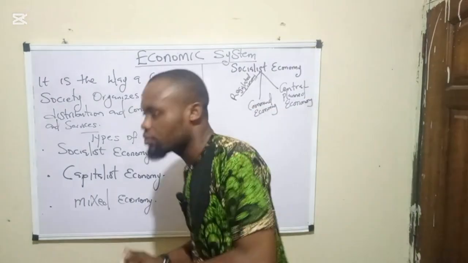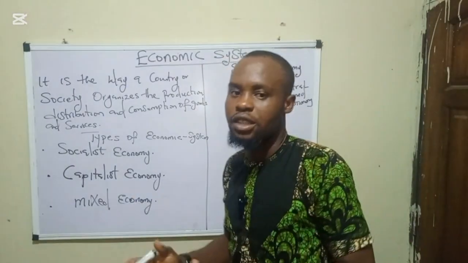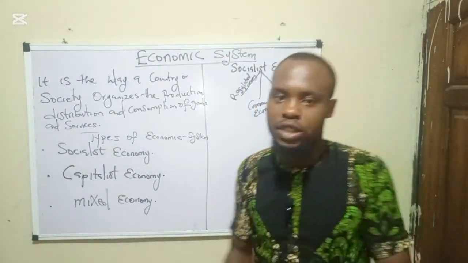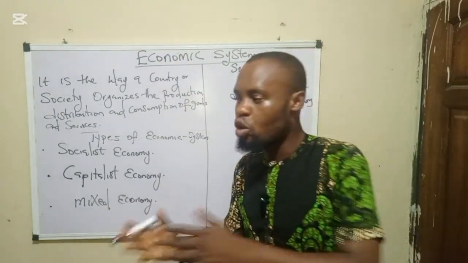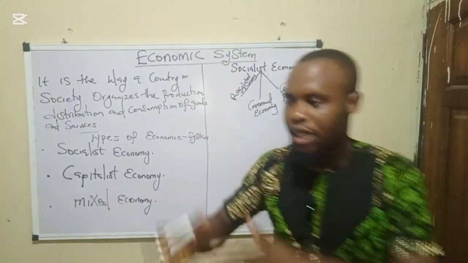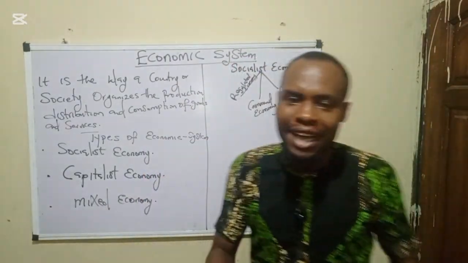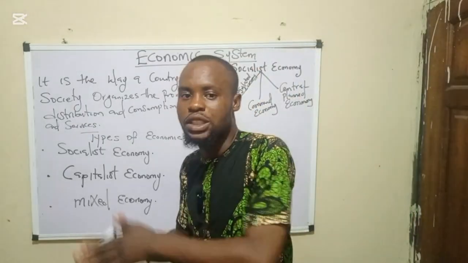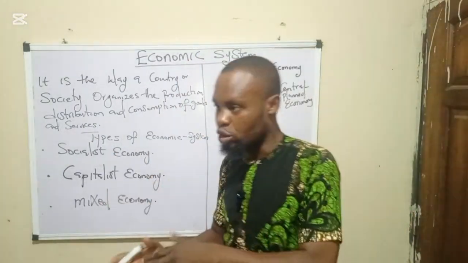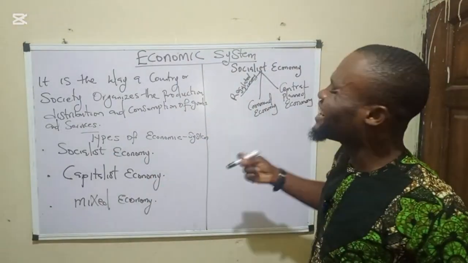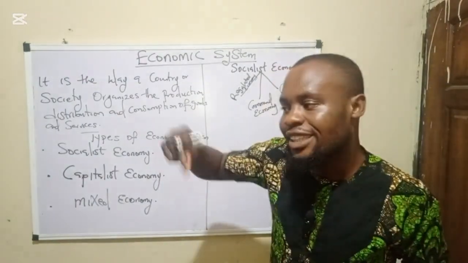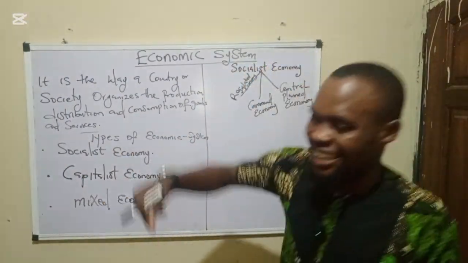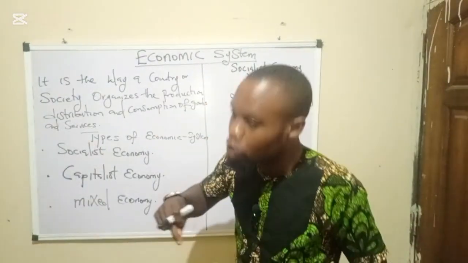So if you are asked in an exam, regulated economy is also called dash. The answer is socialist economy. Central planned economy is also called dash. Socialist economy. Command economy is also called dash. Socialist economy. That's to say that a regulated economy, a command economy, a central planned economy is managed and controlled by the government.